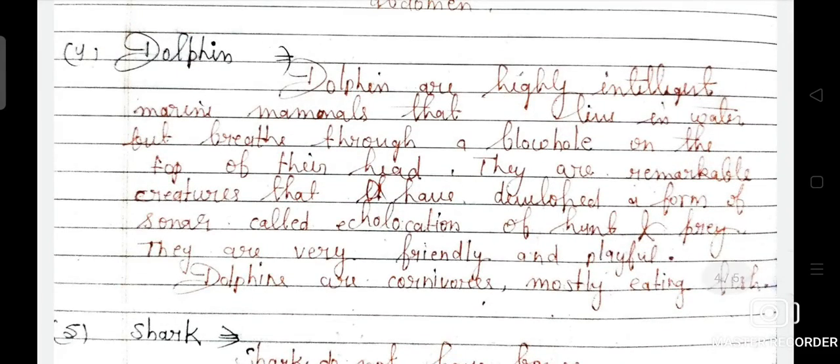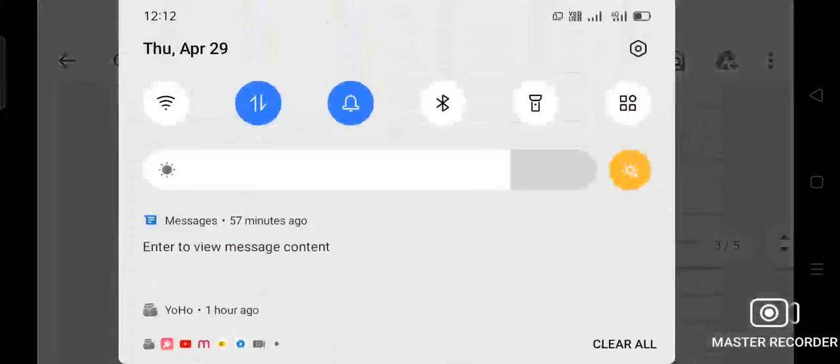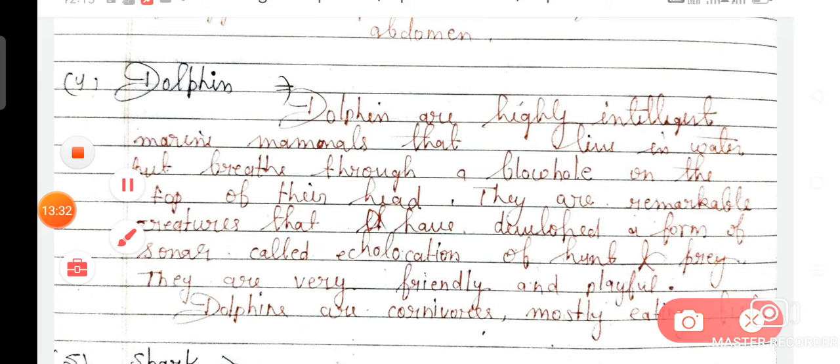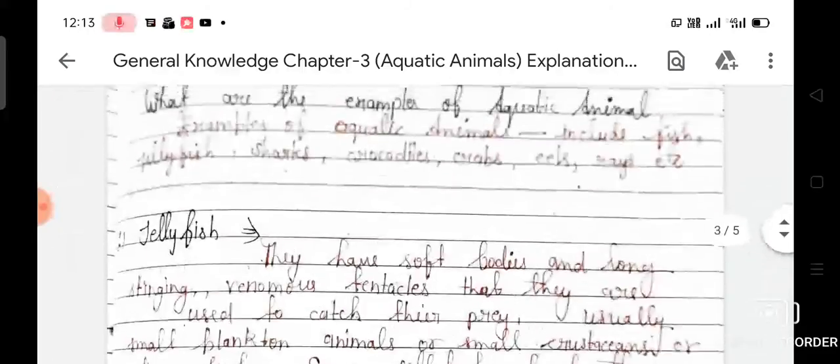Dolphins are highly intelligent marine mammals that live in water but breathe through a blowhole on the top of their head. They are remarkable creatures that have developed a form of sonar called echolocation to hunt prey. They are very friendly and playful. Dolphins are carnivorous, mostly eating fish. So dear student, as you know very well, we have already read about dolphin. Now from your chapter we are going to read about number 5,